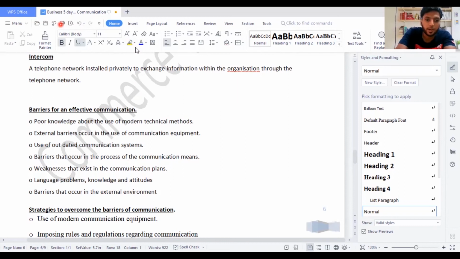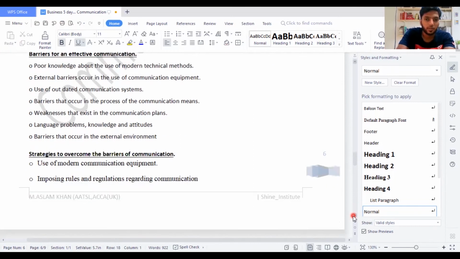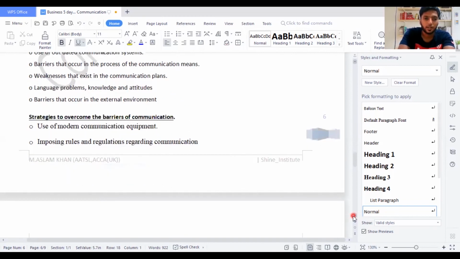Then they're saying the next part, barriers that occur in the external environment. Certain things you can't control, and that which you can't control becomes a barrier when it comes to the external environment. Something which you can't control can be about anything. When you are communicating, if there's a strike on the road, then of course your communication will become spoiled. When you're speaking with the customer, if an earthquake comes, again communication can be spoiled. That's something which is uncertain. We don't know what would happen, but if it happens, it will become a problem.